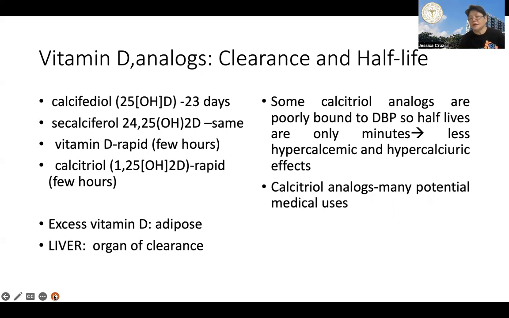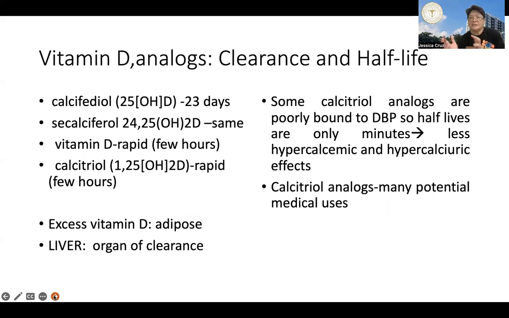So what is the clinical relevance of the differential affinity to vitamin D binding proteins, no? Some of your calcitriol analogs will have very short half-lives, no, because they bind very poorly to vitamin D binding protein, no. So if they are used in treatment, it means that they have less hypercalcemic and hypercalciuric effects, no.